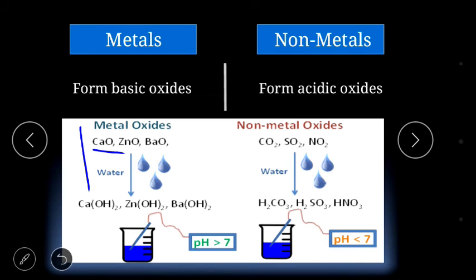On the other hand, non-metal oxides like carbon dioxide dissolve in water, it form carbonic acid. Sulfur dioxide dissolve in water, it forms sulfurous acid. Nitric oxide dissolve in water and it forms a nitric acid. These all are acidic oxides. Whenever any non-metal oxide dissolve in water, they form acidic oxides.